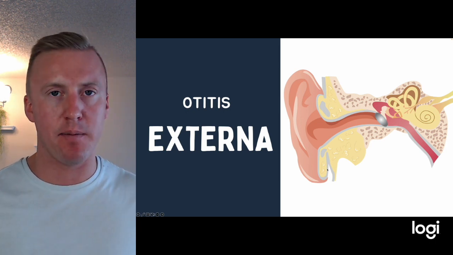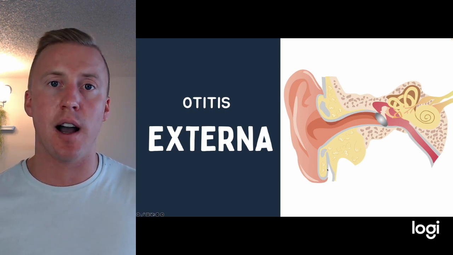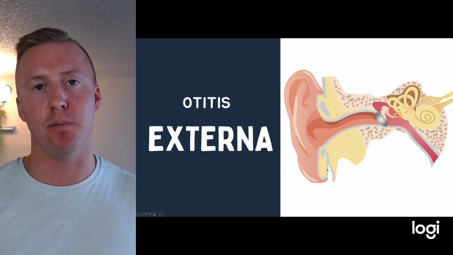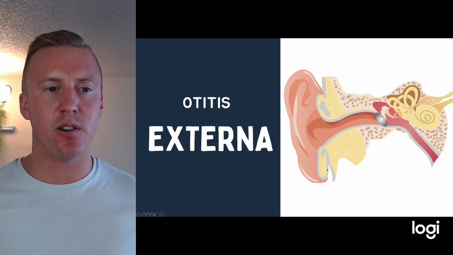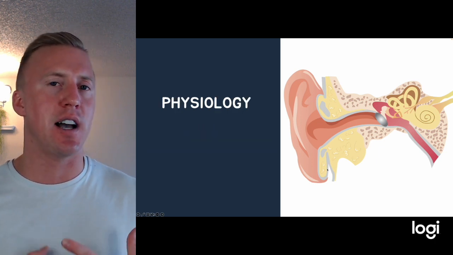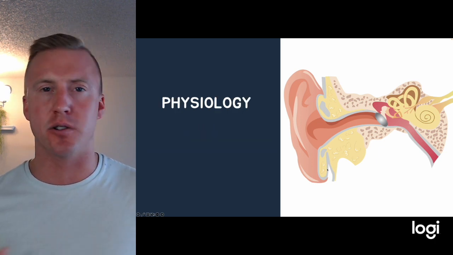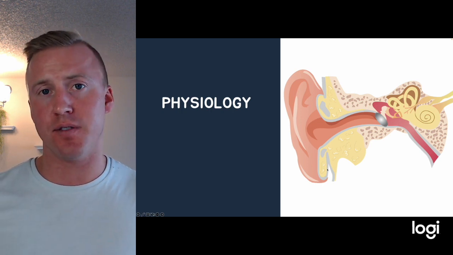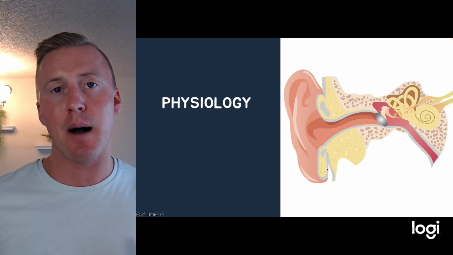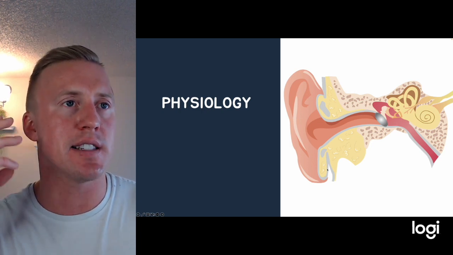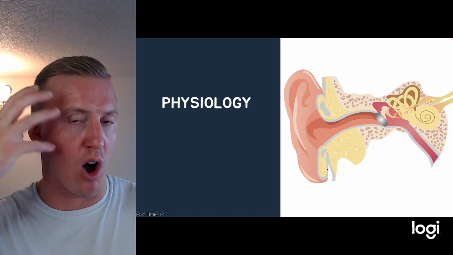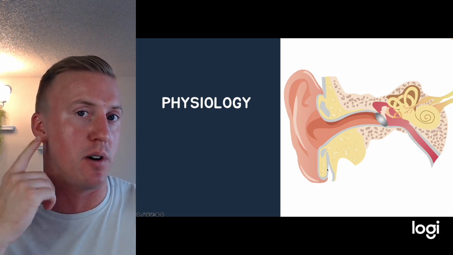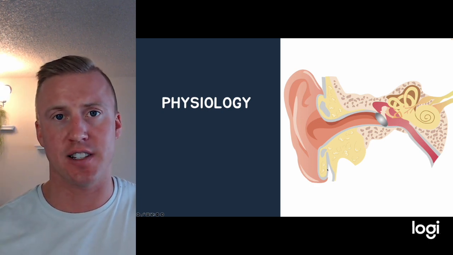Now, some of the more common bacteria we're going to see here are things like strep, and we can also see staph, and we can also see Pseudomonas. Now, in general, otitis externa is usually pretty self-limiting, benign, kind of goes away on its own. But sometimes, especially with our more Pseudomonas types of causes, and maybe our patients that are immunocompromised, we can see more large infections develop, like cellulitis, and get into the bone, into the muscle, and even necrotizing at that point.